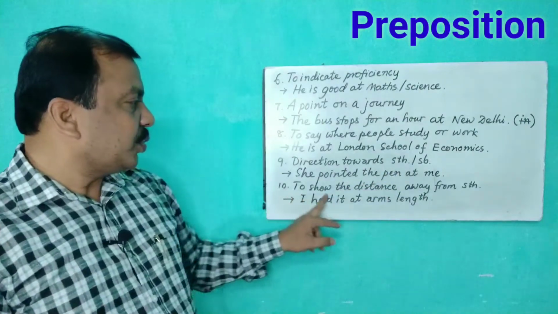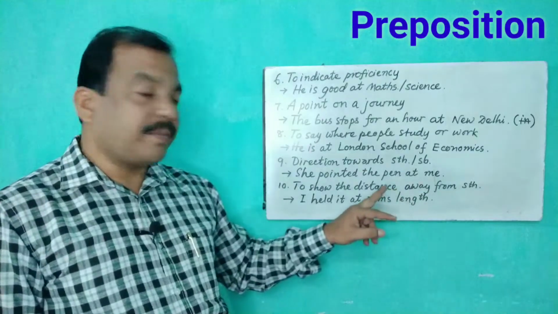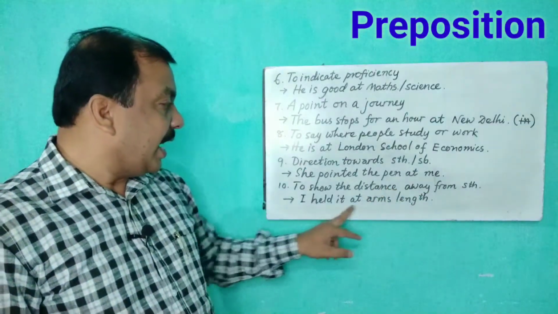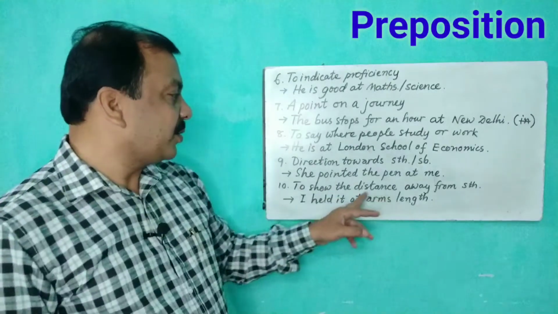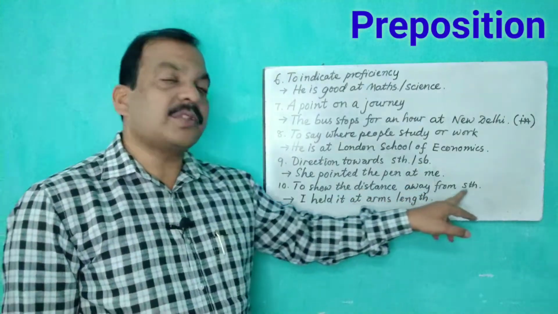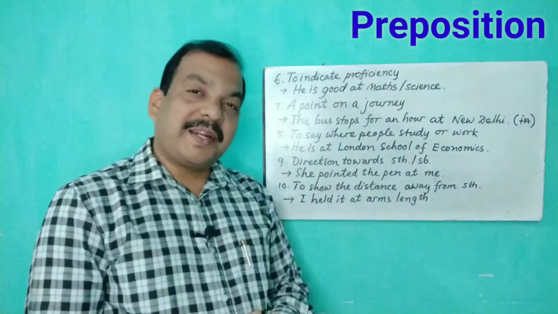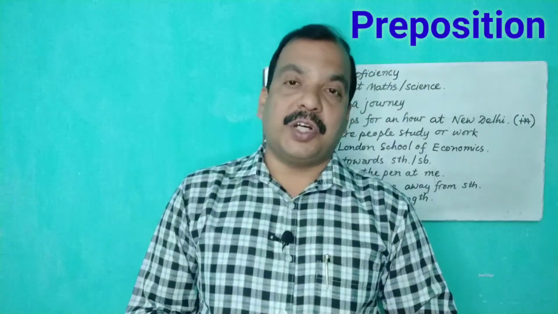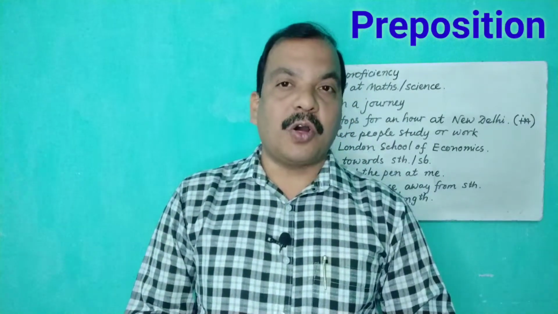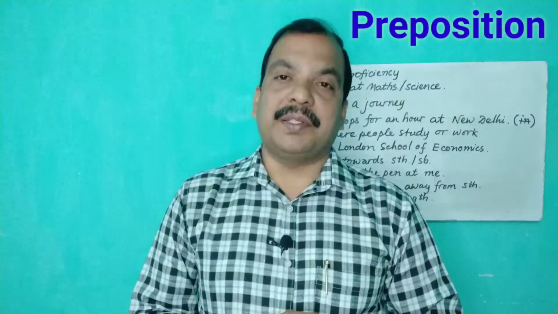And to show the distance away from something, it is very, very important. You see, I held it at arm's length. Okay, in order to express the distance away from something, we also use the preposition at. So, friends, this was all about the use of prepositions on, in, and at in detail with examples.